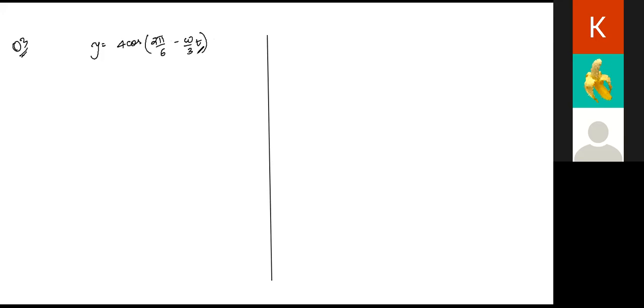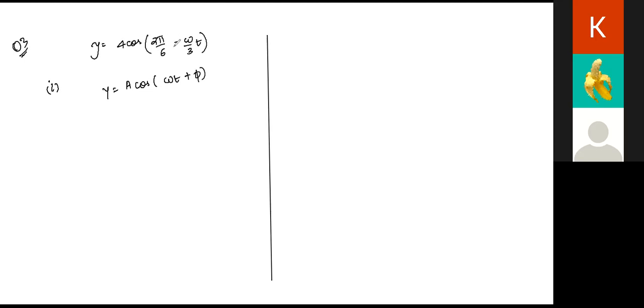Okay. So first question, how do you find out if this motion is SHM or not? Can you try to guess? Yes, sir. We will compare it to the equation of SHM, sir. Yes, y equals a cos of omega t plus phi, or sin of omega t plus phi. Any of the two equations.